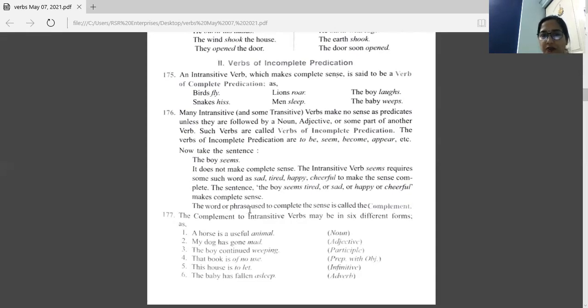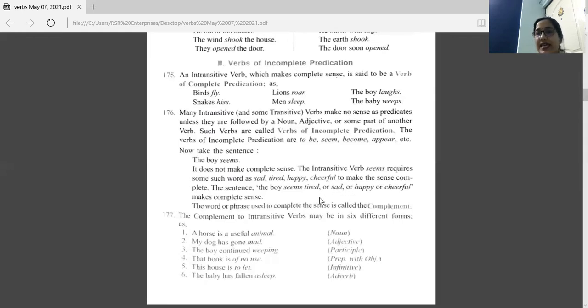The word or phrase used to complete the sentence is called the complement. So here these words tired, sad, happy, cheerful, which we are using with this verb of incomplete predication, seems, are complements.